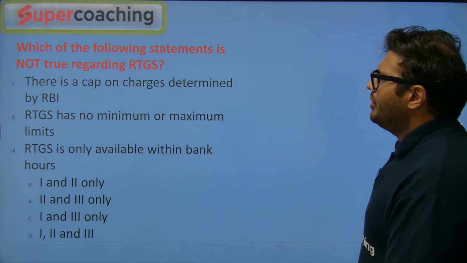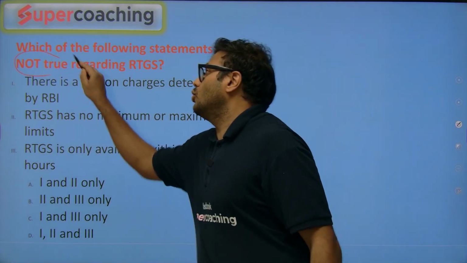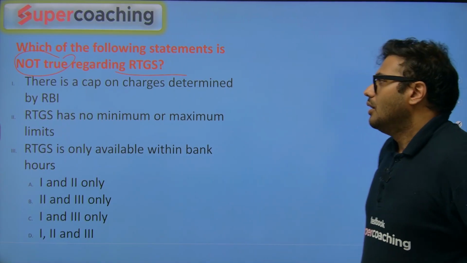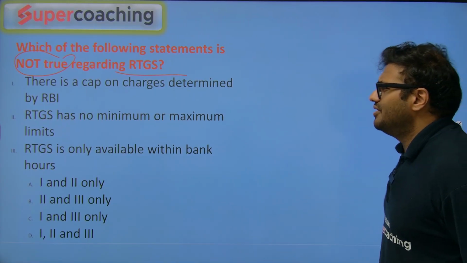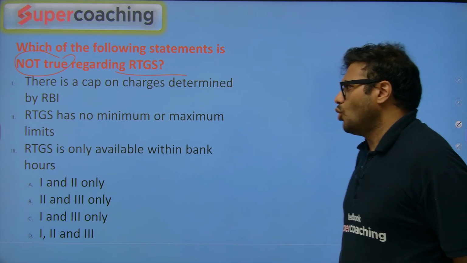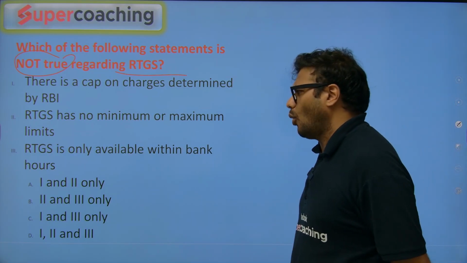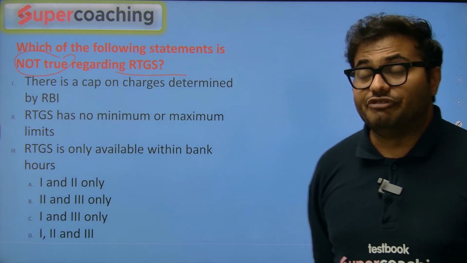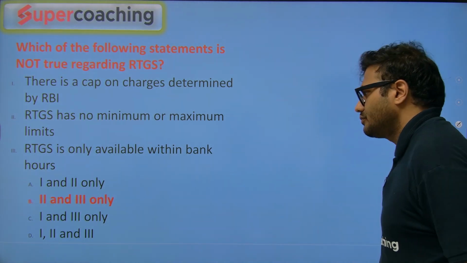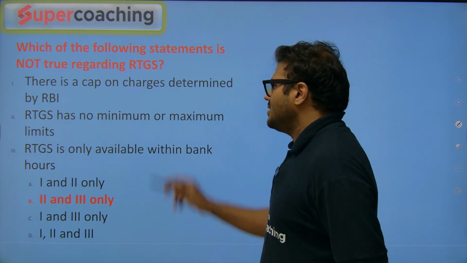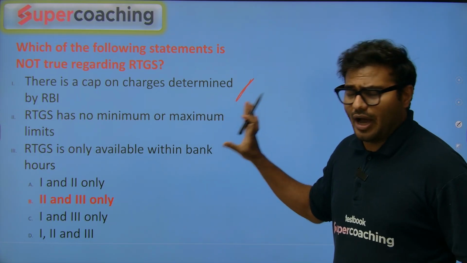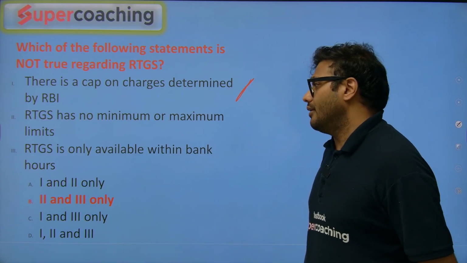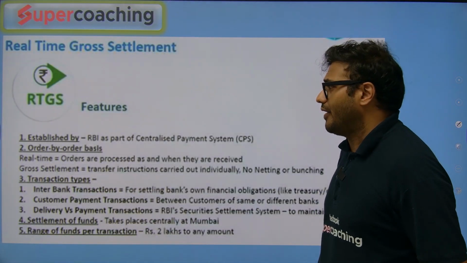Which of the following statements is not true regarding RTGS, real-time gross settlement? There is a cap on charges determined by RBI. RTGS has no minimum or maximum limits. RTGS is only available within banking hours. Which statements are not correct? 2 and 3. Yes, there is a cap on charges determined by the RBI. No maximum, no minimum limit. And the last statement is also wrong because it is available 365 days.